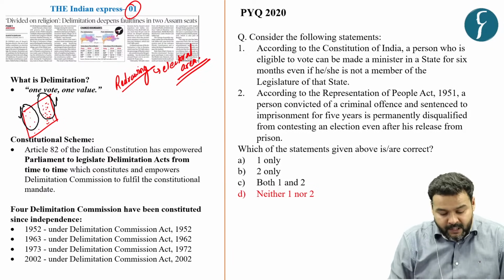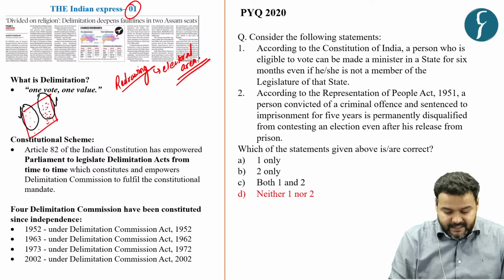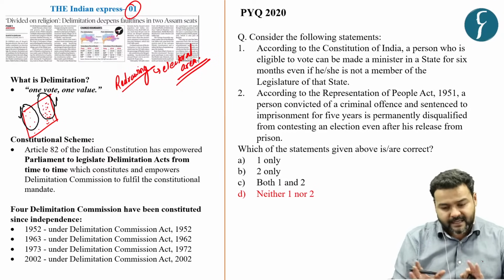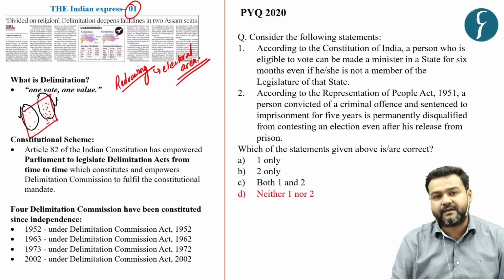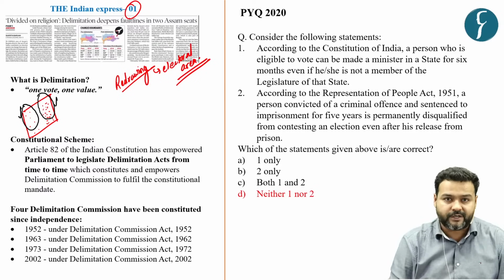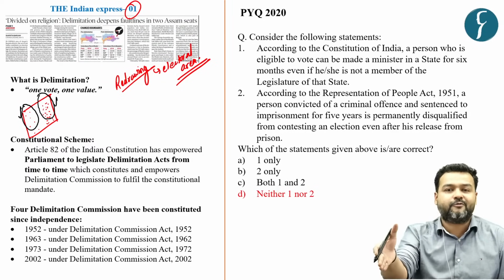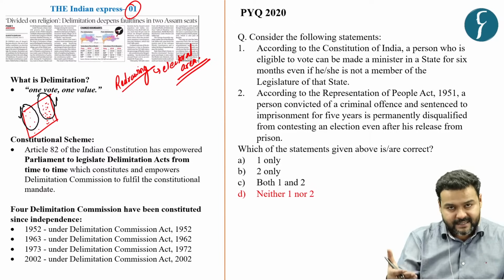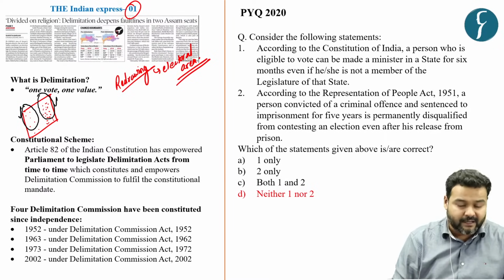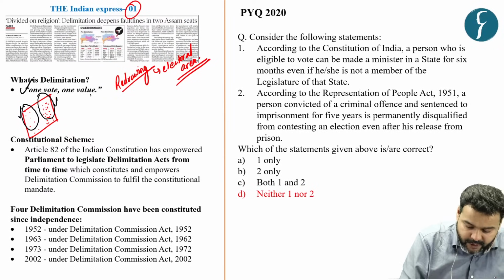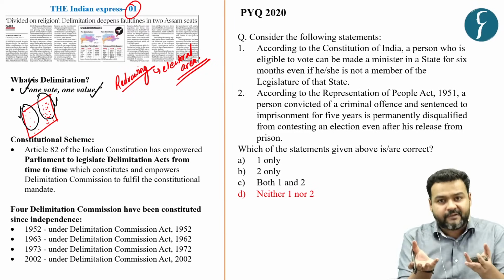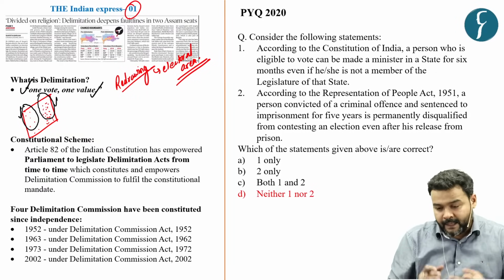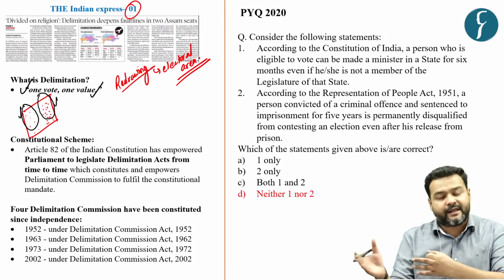altogether. So, what delimitation does is ensure that each constituency has roughly, because it is not practically possible to have an equal number of voters, but roughly equal number of voters, so that it can protect the principle of one vote, one value, so that everyone will have an equal weightage of their vote. Fine. Now, why is it done on a regular basis?